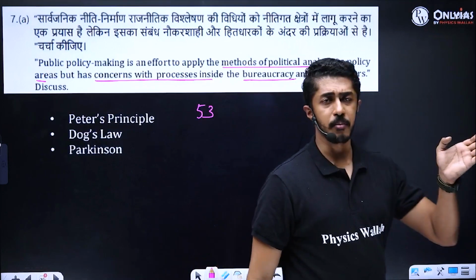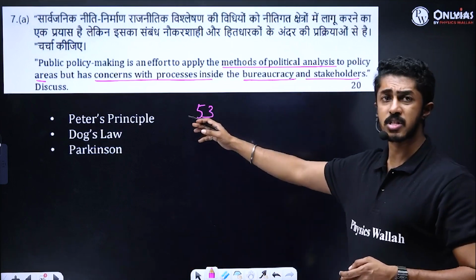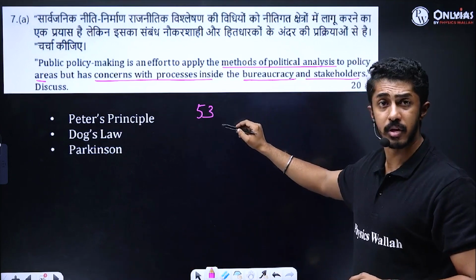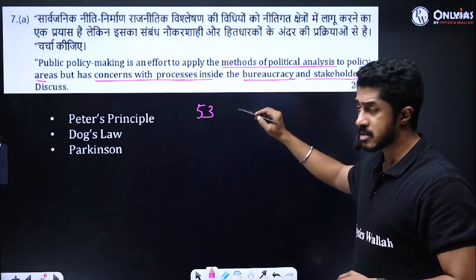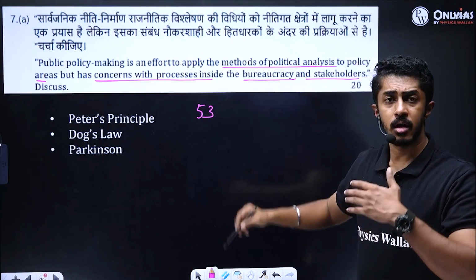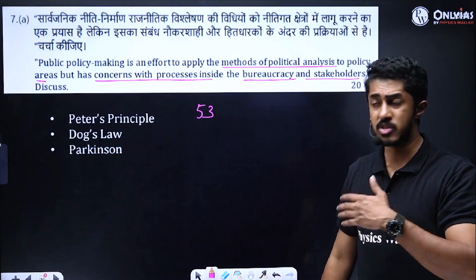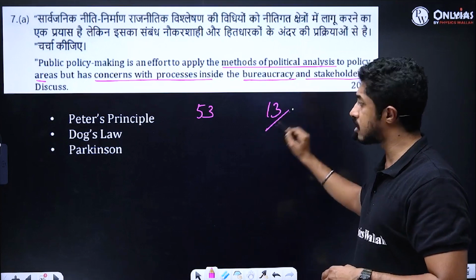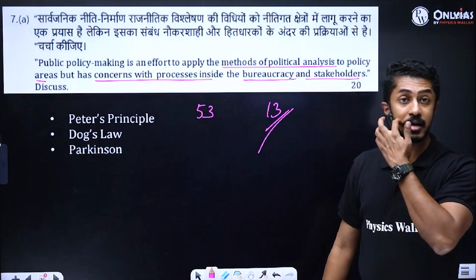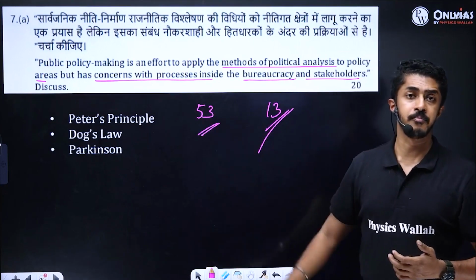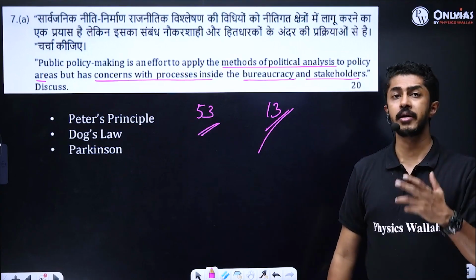So you can talk about, let us say, the fact that India has 53 ministries. India at one point of time, 2018, India had 53 ministries. 53 ministries means that many bureaucrats, correct? Whereas China or USA or Germany has had only 13 ministries at that point of time in 2018. Look at the difference in the number. So this is the point here.